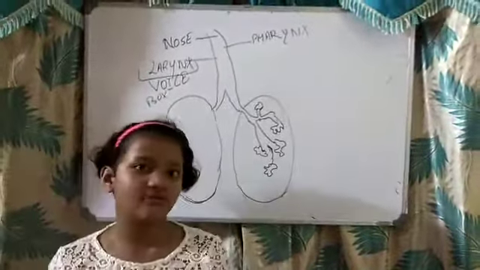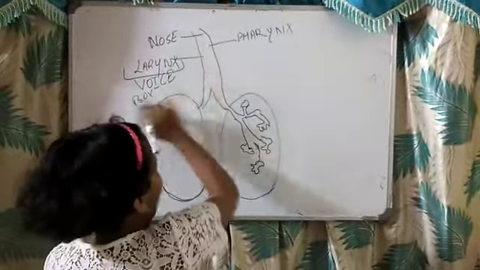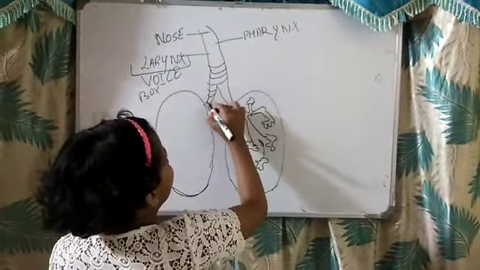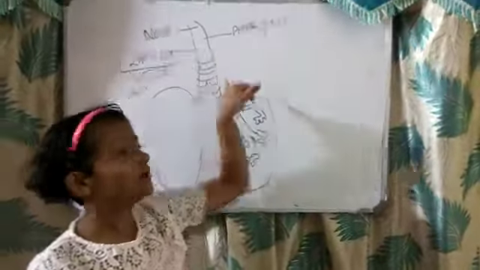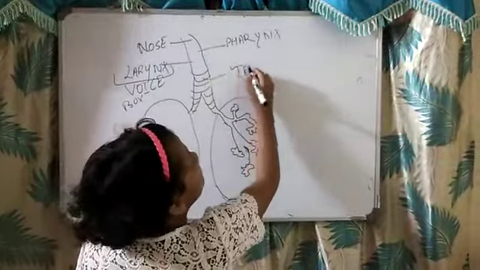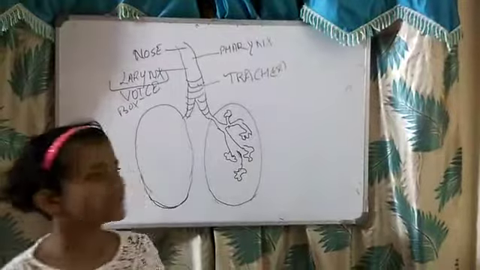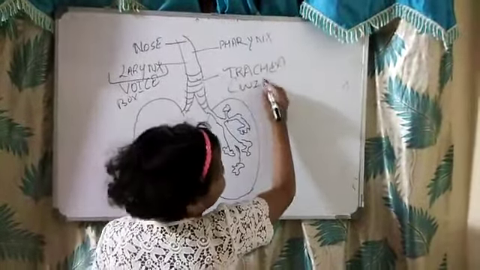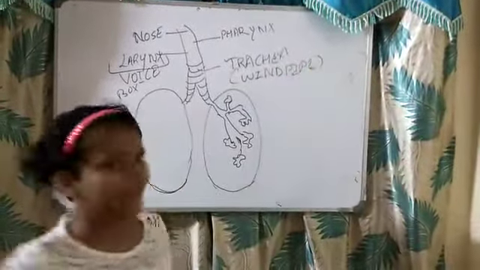After the larynx there are some lines, and these give the sign of the trachea. The trachea is also known as the windpipe.